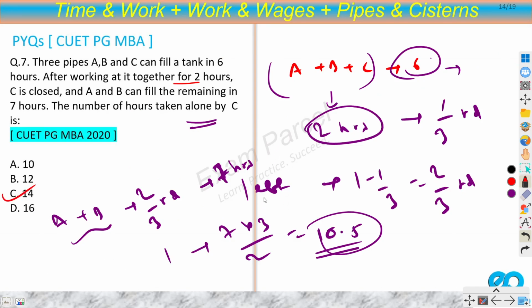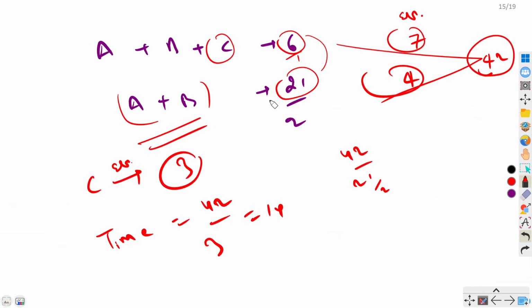This is not a hard question, but there are more steps here. First you will have to look for A plus B, how many hours they take. They take 21 by 2 or 10.5. Then we can find the efficiency of these two, and if I subtract from the total, I will get the efficiency of C. Once I know the efficiency of C, this is a cakewalk. We can divide total work by efficiency and we will get the time taken.